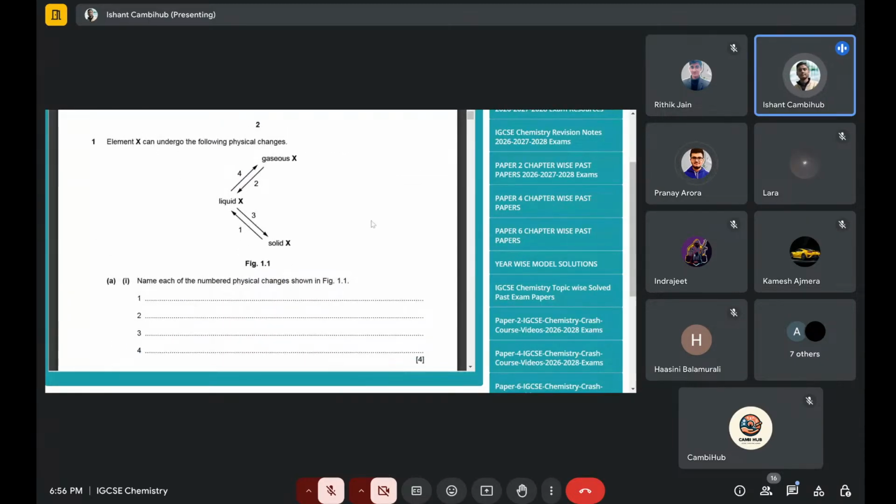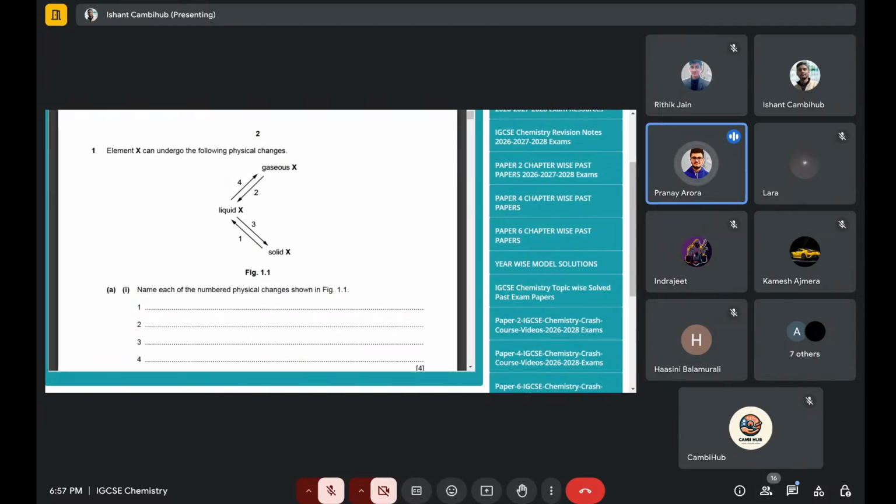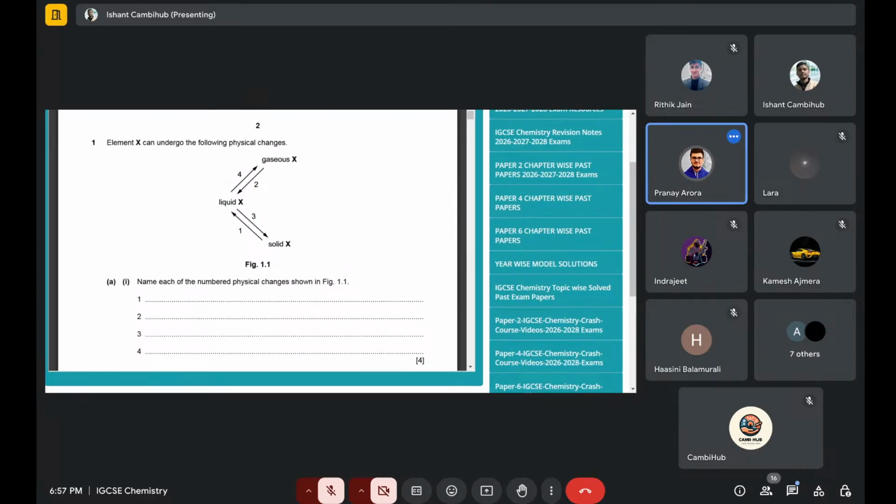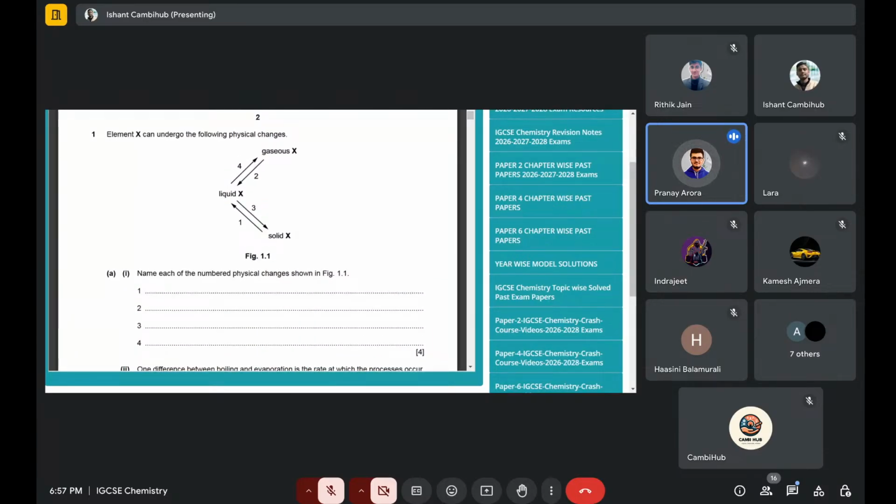People tend to think A star is impossible in chemistry. Whatever paper you are doing, whether from 2018, 2019, 2020 or 2024, use the latest grade thresholds to grade yourself. Do not refer to the old thresholds because there's a lot of uncertainty in them. You'll find that 2020 to 2022 papers have comparatively lower thresholds than 2023, 2024 and 2018. So either choose a threshold from a 2019 paper or choose a threshold from a 2024 paper.